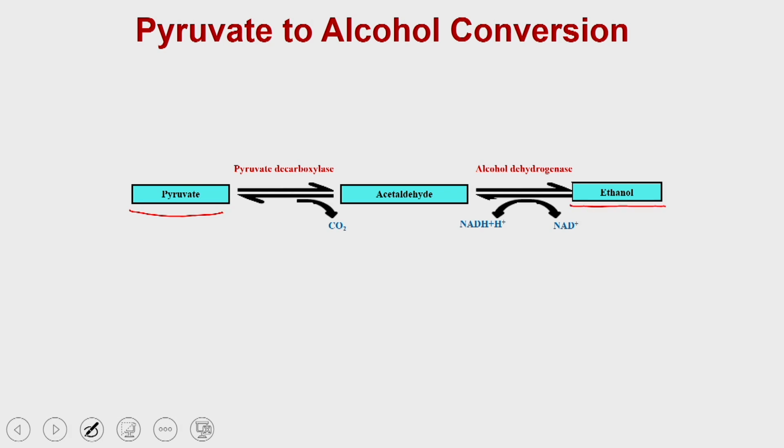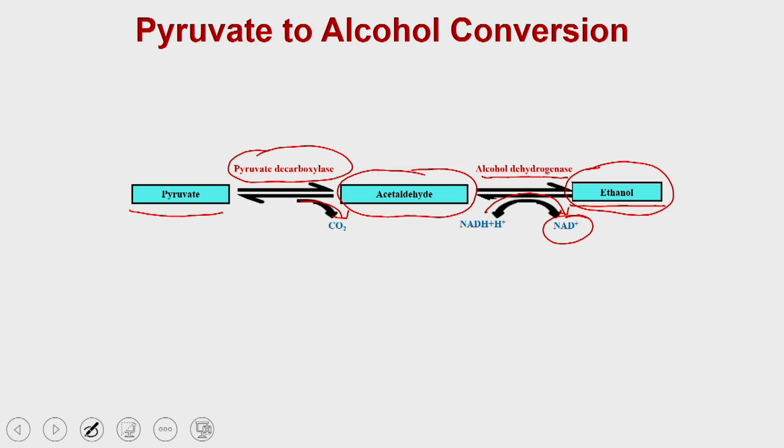In this you have two different reactions which are coupled, and the first reaction is being catalyzed by the pyruvate decarboxylase. As the name suggests, it is going to remove one molecule of carbon dioxide from the pyruvate molecules, and that will generate one molecule of acetaldehyde. Once the acetaldehyde is generated, it is processed by the alcohol dehydrogenase, and one molecule of NADH is used to produce NAD plus, and ultimately the acetaldehyde is converted into the ethanol.